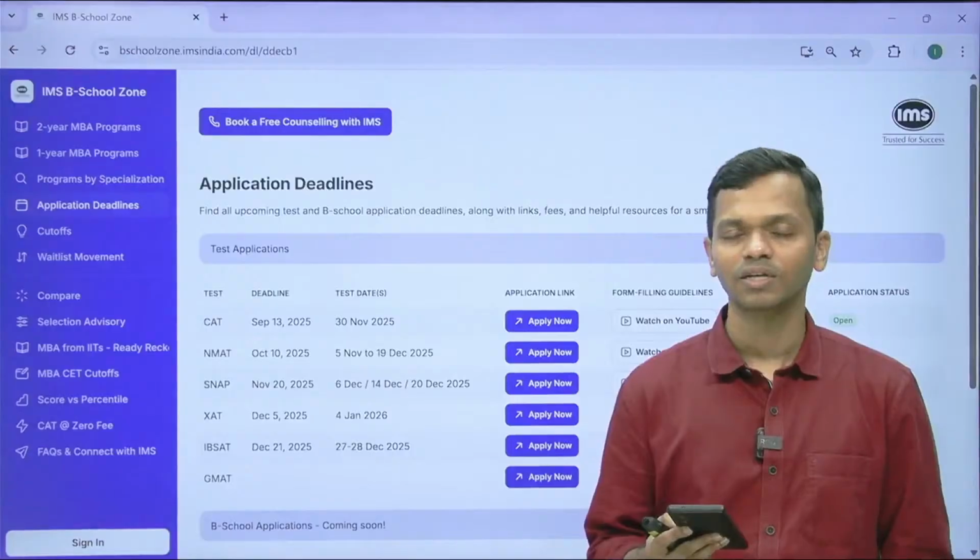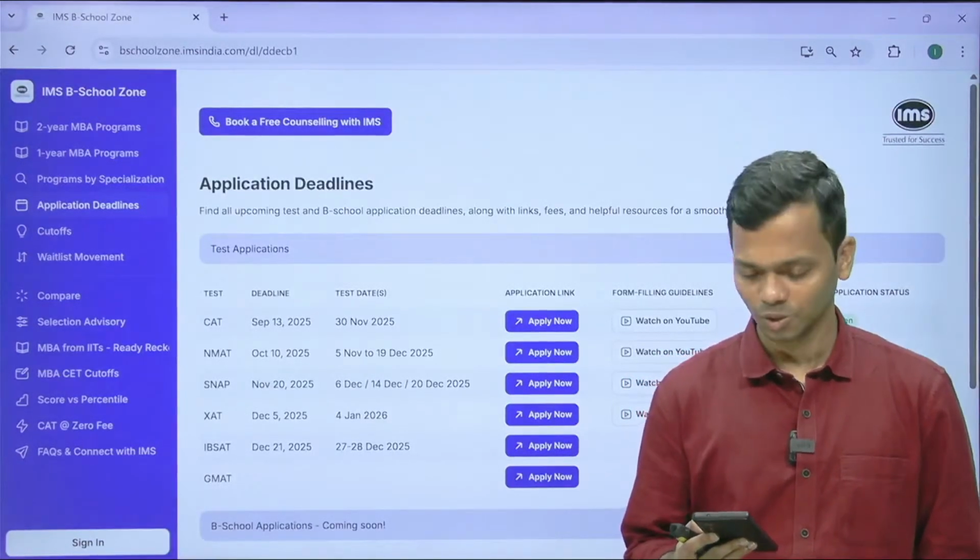Yes, it's recommended that you take multiple tests so that you have a better chance of getting in.